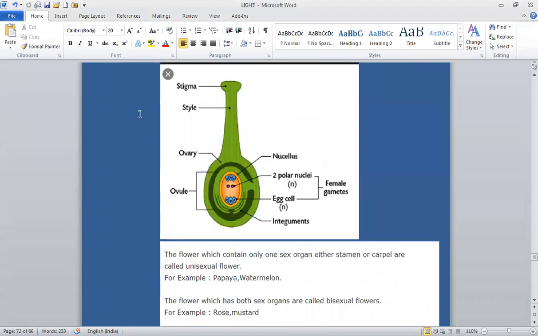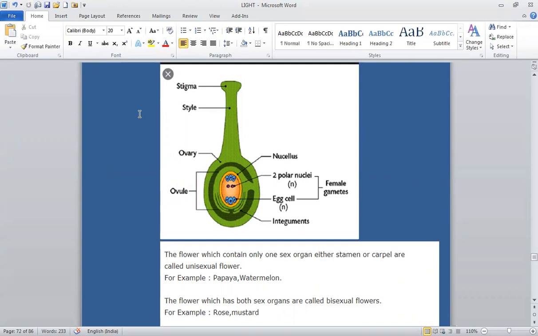Listen, how do organisms reproduce? In continuation with the last class, today we'll study about pollination, different kinds of pollination, and fertilization.